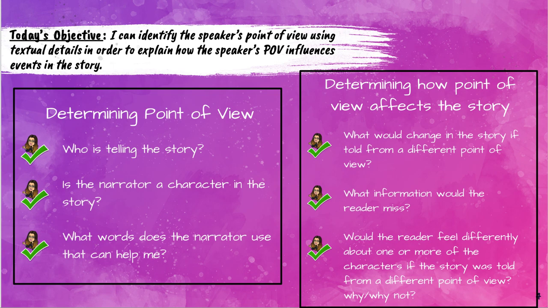So once you've determined the point of view, you need to determine how that point of view affects the story. So over here we have some questions, some leading questions that can help you. So as you read, you want to think about, how is this story uniquely told when it's by this person? How would it change if it was told by someone else, right? So let's look at these steps and it'll make a little bit more sense. So the first step is, what would change if the story was told from a different point of view?